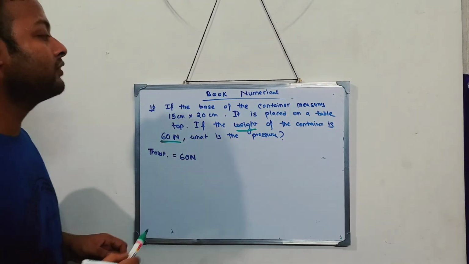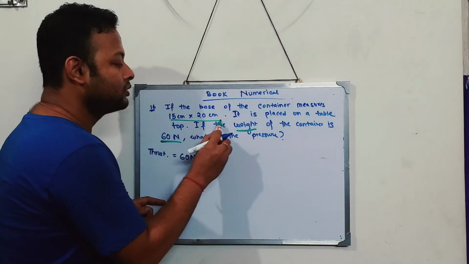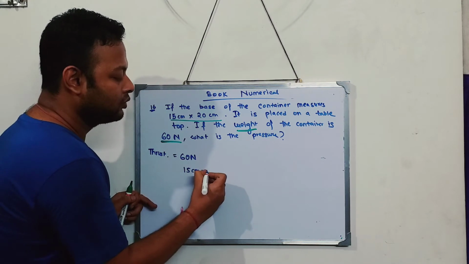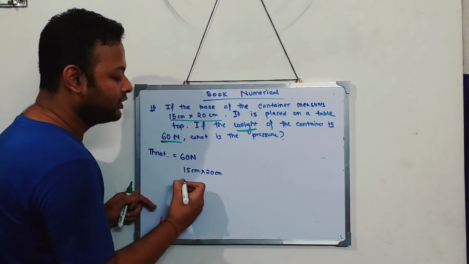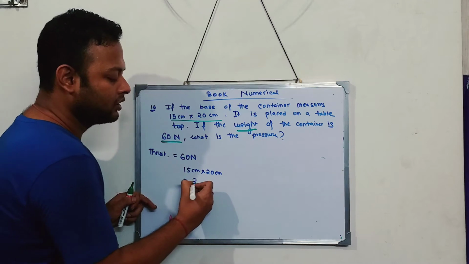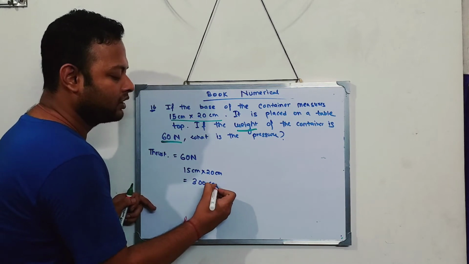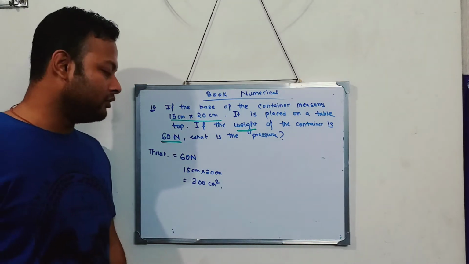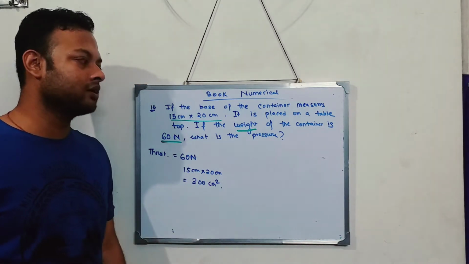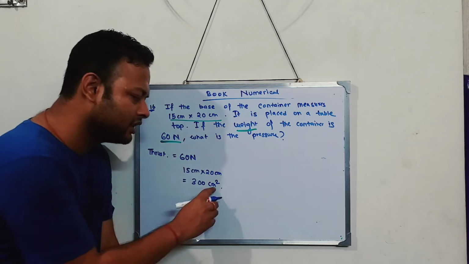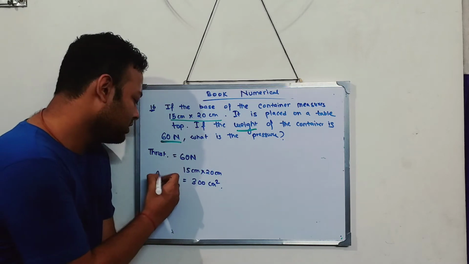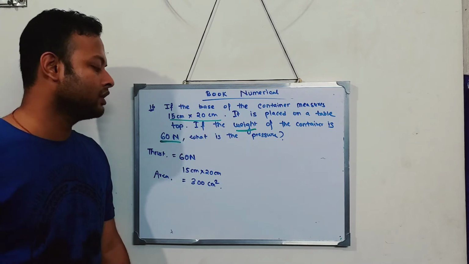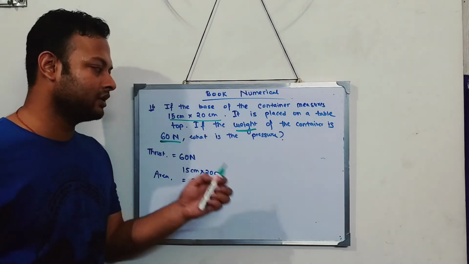The base of the container is this by this, 15 centimeter into 20 centimeter. 15 into 20 centimeter is how much? Nothing but 300 centimeter square. 15 into 20 is 300. So what is this 300 centimeter square? A centimeter square is the area. Simple. Area is given as 300 centimeter square, and they are asking you to calculate the pressure.